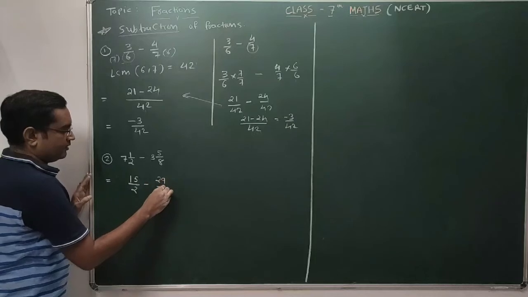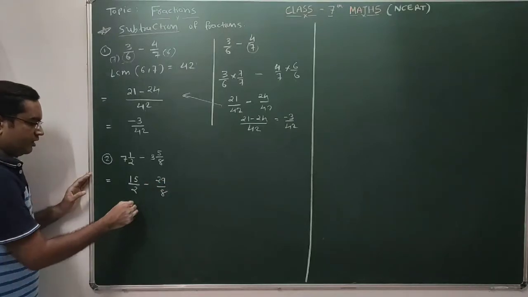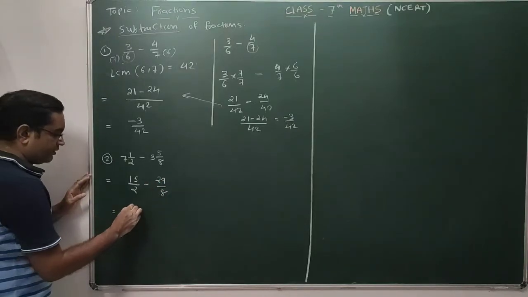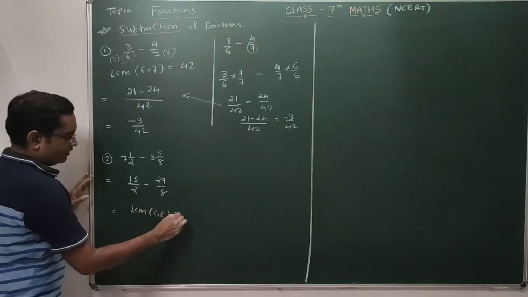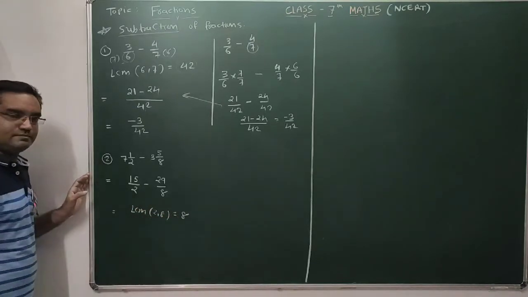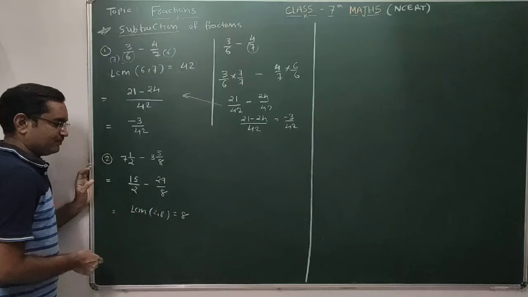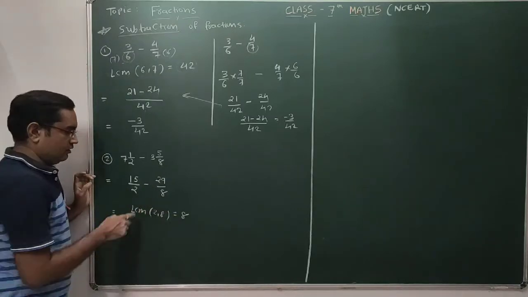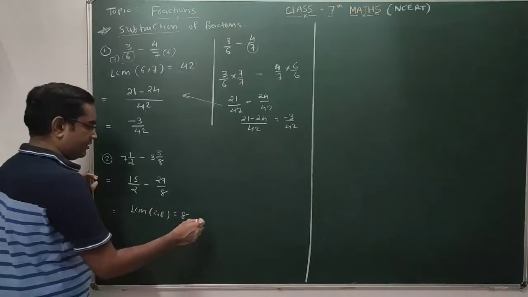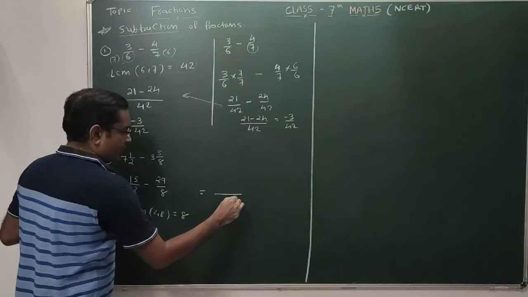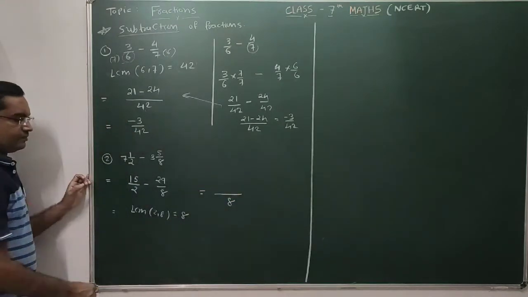So it's 29 by 8. Here we consider the LCM of 2 and 8. 2 eights are 16, so LCM is 8. 2 fours are 8, 8 ones are 8. So LCM is 8, and you have to write the LCM in the denominator.